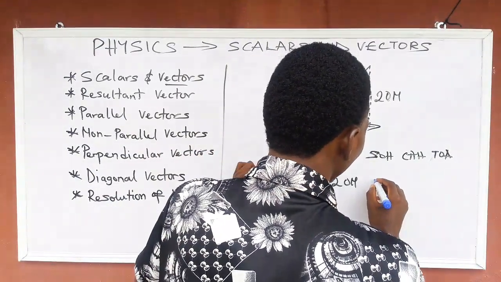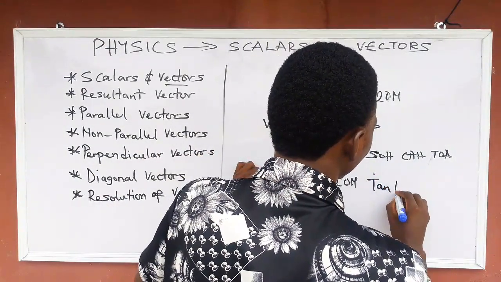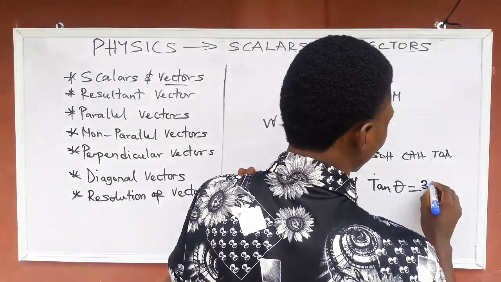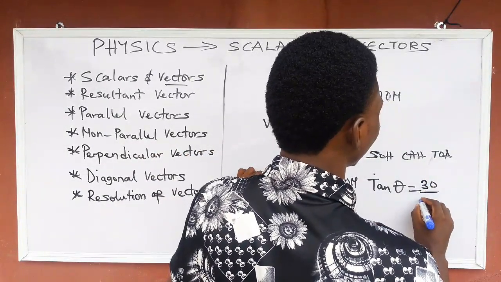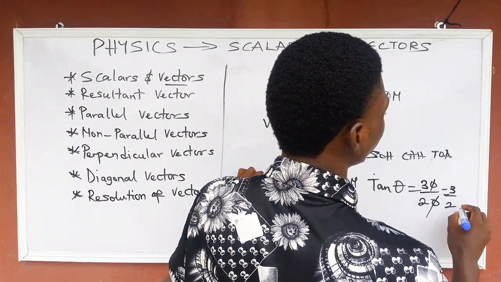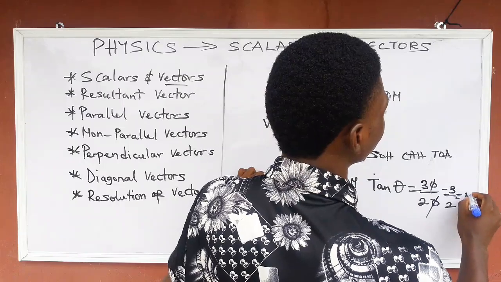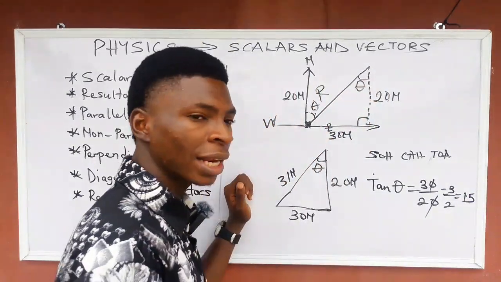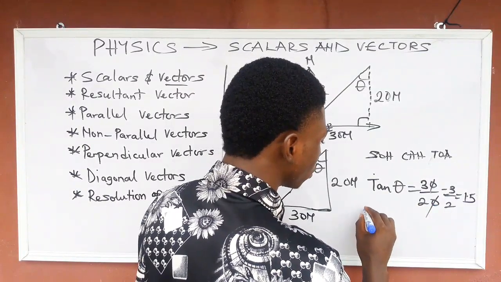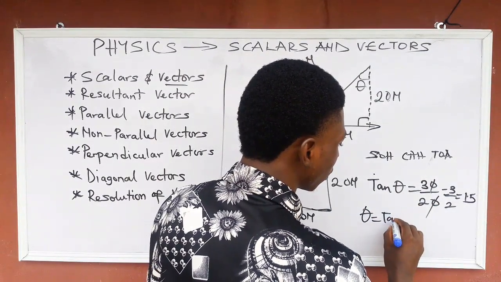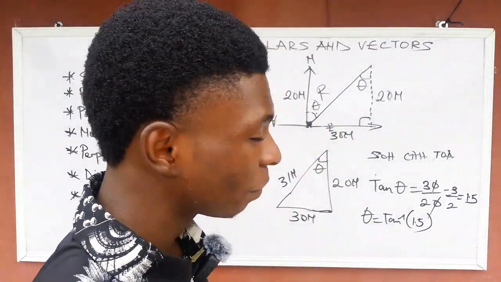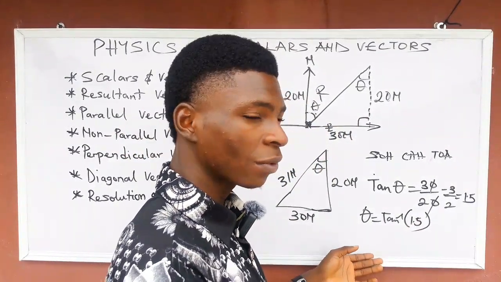So tan theta is equal to what? Opposite 30 over adjacent 20. This one cancels this one. That will be 3 over 2, that will be 1.5. Now we are going to find the value of this angle here. Though I didn't prepare for any calculation here, so calculation is for another time.